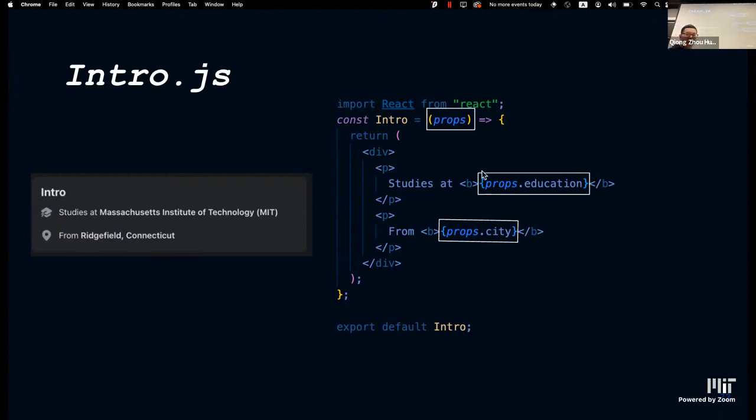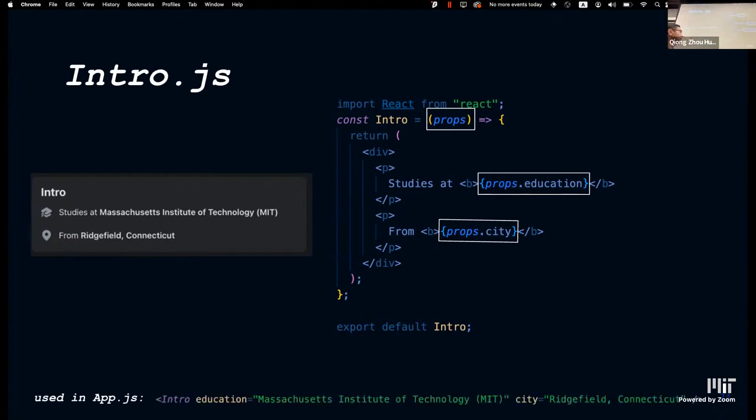Remember, again, we have to make a mini environment if we want to render JavaScript code in our HTML code. So we just do curly braces and then props dot whatever property you want to access. Recall that in app.js, we're passing in education and city as two props, so we're not losing any data here. All we're doing is moving the data from whatever component we want to generalize into our app component, which is the outermost layer.